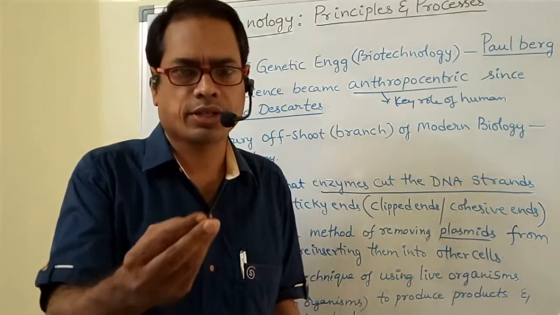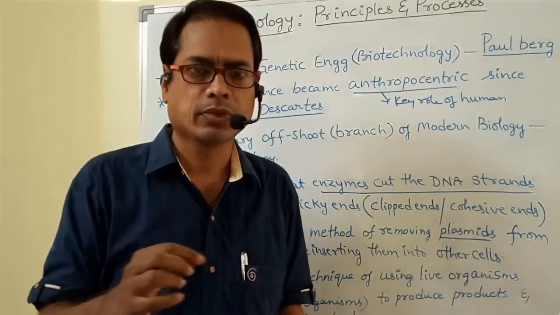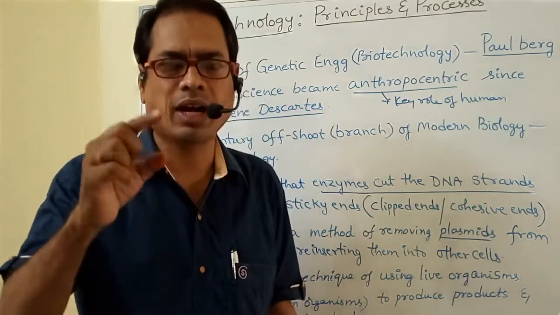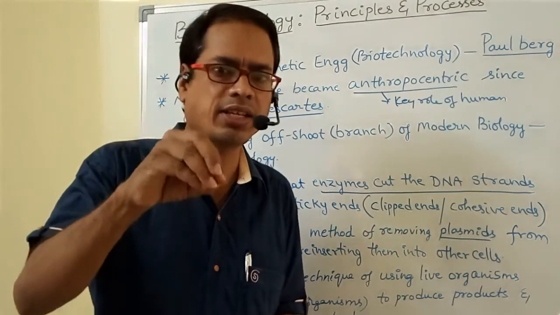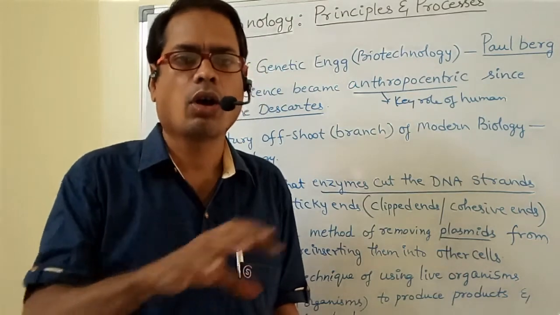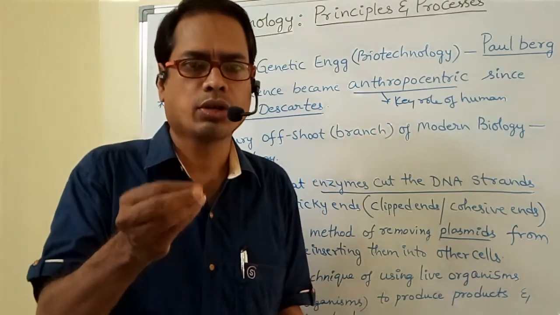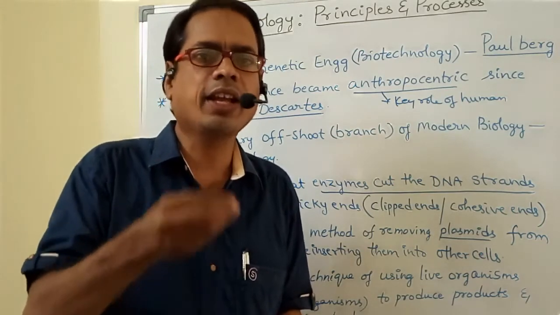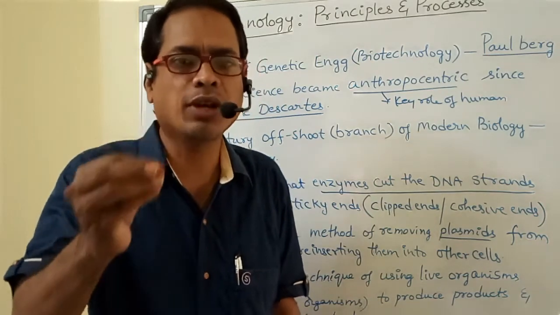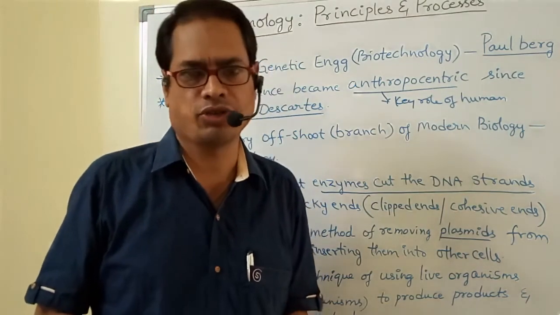Cell parts means the cell constituents and components inside the cell. All those structures are useful to produce many different products which are useful to human welfare. That branch is called biotechnology.